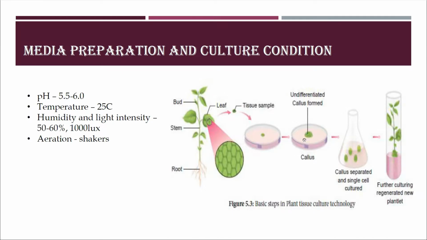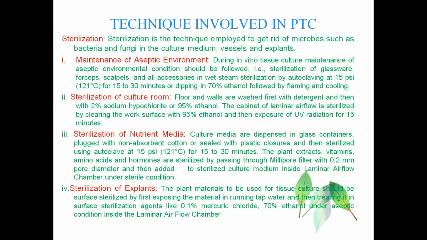When this tissue is cultured, we will get the undifferentiated callus, and this callus will be separated into single cells, and all the single cells will be cultured. This further culturing will regenerate new plantlets.